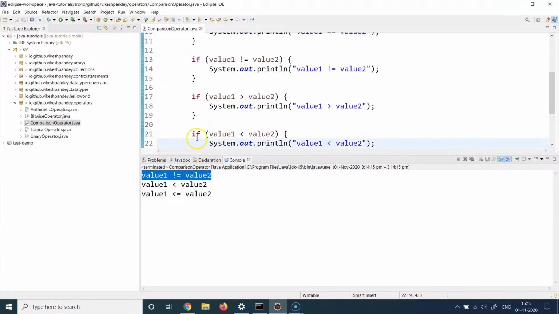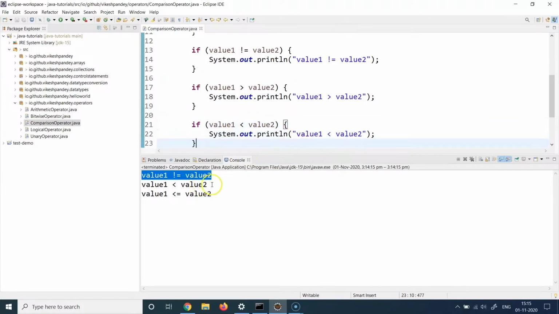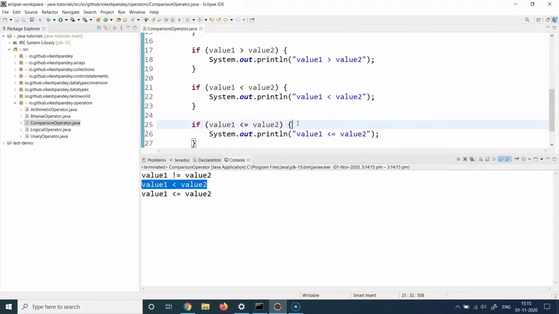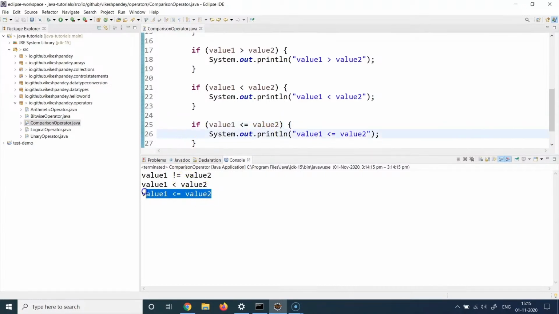Then the next one: is value1 less than value2? So yes, 1 is less than 2. So line 22 will be executed. And we see the line 22 System.out.println output here. Moving on, is 1 less than or equal to 2? Yes, 1 is less than or equal to 2. So this particular condition is also true and line 26 will be executed. And that's why we see this here.